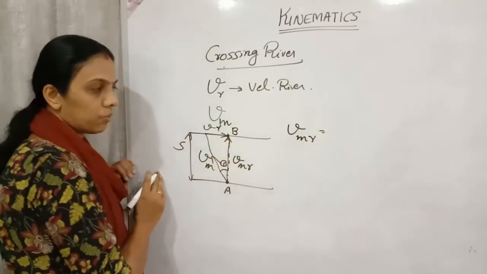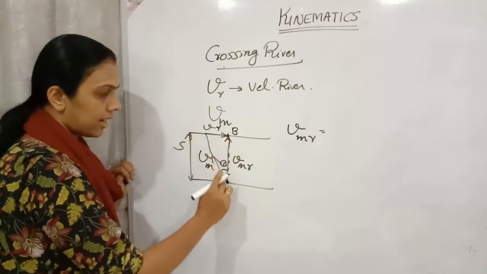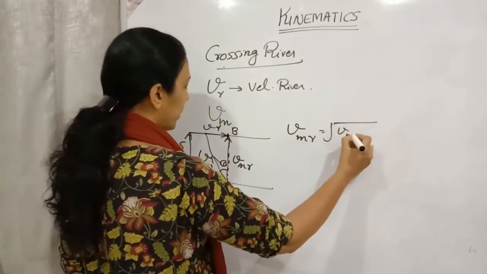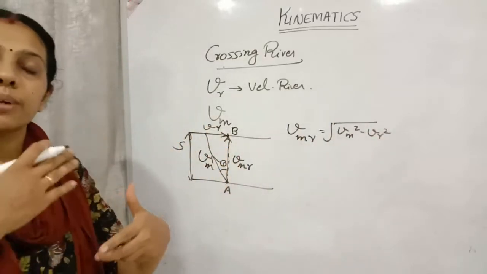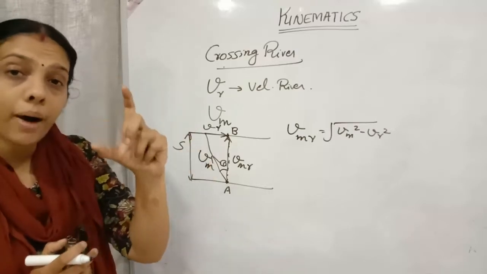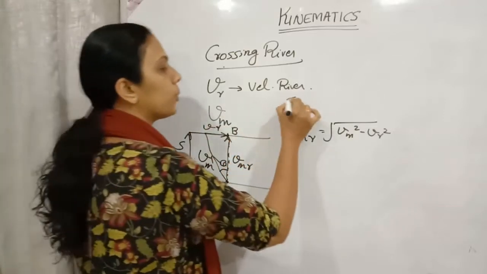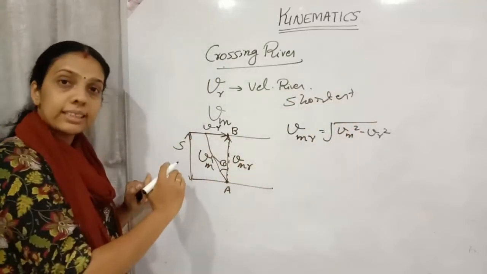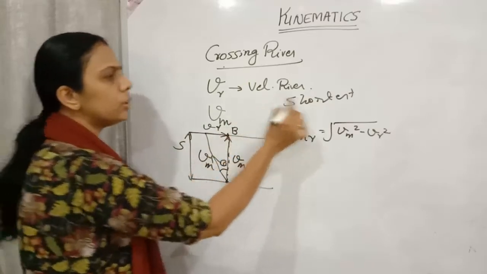how can we find this? VMR. This is a right angled triangle and this is the hypotenuse. So VMR will be equal to root of Vm square minus Vr square. This exactly opposite point, in another way we can also say, is the shortest path which he will take. To get the shortest path, the person should always make an angle theta degrees with respect to the vertical. Okay, so shortest path.